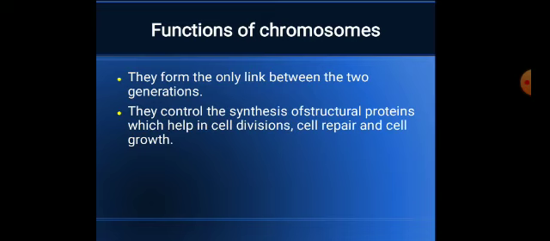Now, what are the functions of chromosomes? Chromosomes form the link between the two generations. Always remember, with the help of chromosomes only, there is a link between the two generations. They control the synthesis of structural proteins which help in cell division, cell repair and cell growth. They also determine the sex of the individual, whether it is male or female. They also determine the process of crossing over, variations, mutations, etc. They also help in controlling cell metabolism. So chromosome plays a very vital role.